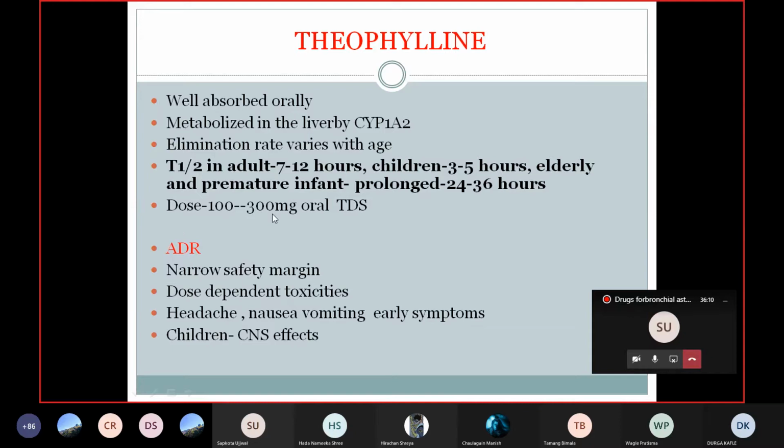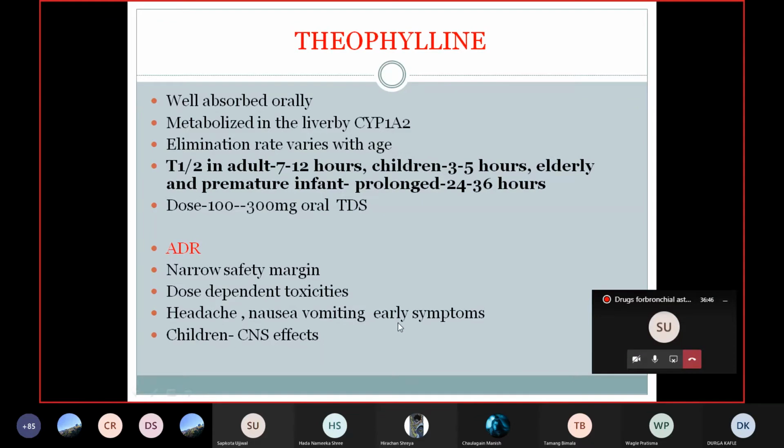The dose you can give is 100 to 300 mg orally 3 times a day, or you can give by the intravenous route, 10 to 20 microgram per ml. It has various adverse drug reactions, starting from very minor ones to very complicated, severe ones that may lead to life-threatening conditions. It has a narrow safety margin and dose-dependent toxicity. With a small dose, it has minor side effects, whereas with a higher dose, side effects also increase.